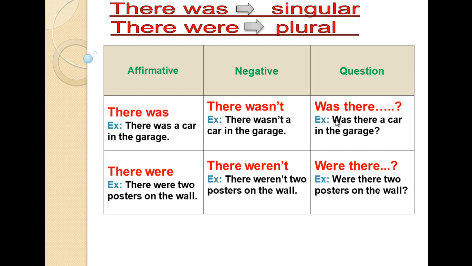Was there a car in the garage? Yes, there was, or no, there wasn't. Were there 2 posters on the wall? Yes, there were, or no, there weren't. So, to sum up, there was and there were in the affirmative; there wasn't or there weren't in the negative; was there or were there in the questions.